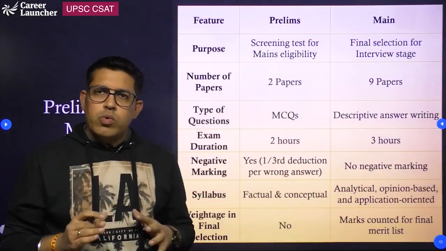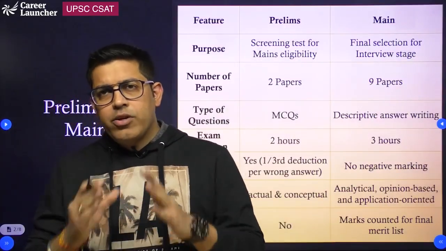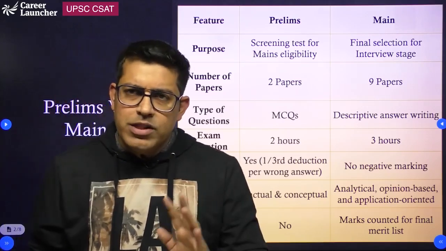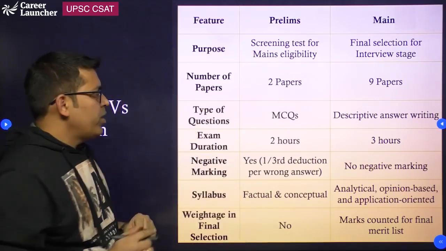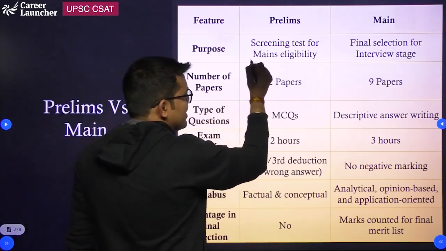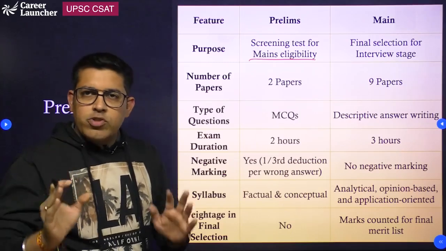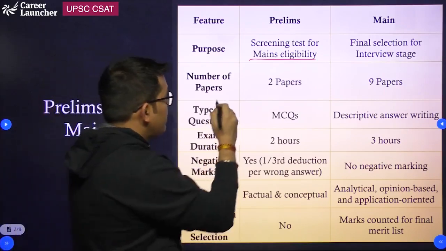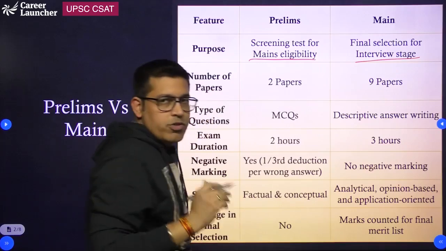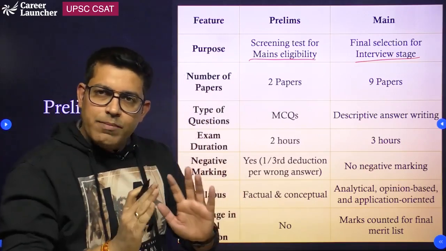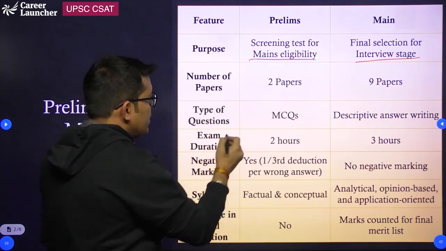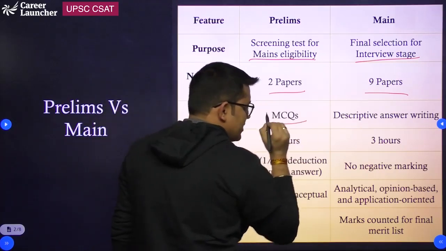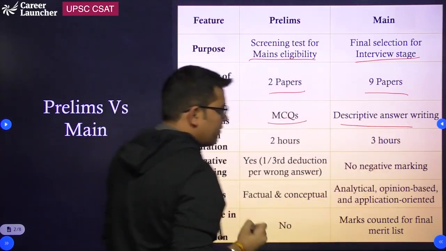Before going into the syllabus division between prelims and mains, let's understand the difference between prelims and mains in just 30 seconds. Prelims is a screening test for mains eligibility. The marks of prelims are not counted for the final ranking. But for mains, the marks are counted for the interview stage and the final ranking. There are 2 papers in prelims and 9 papers in the main examination. The type of question in prelims is MCQ based. For mains, it is descriptive answer writing.